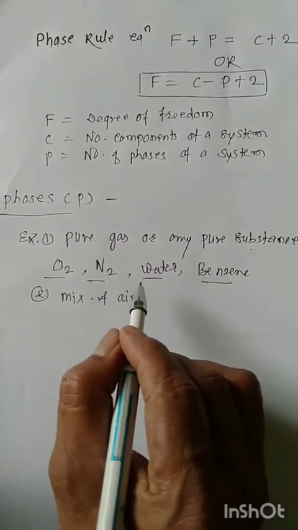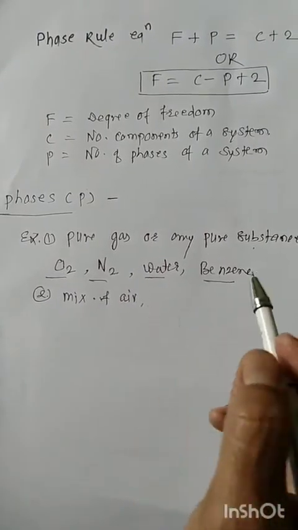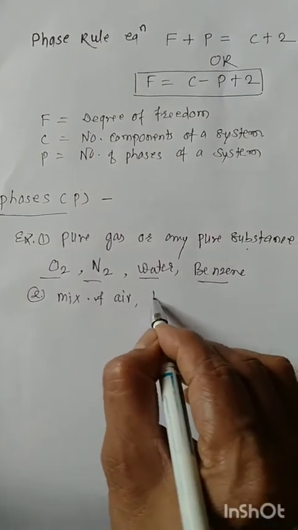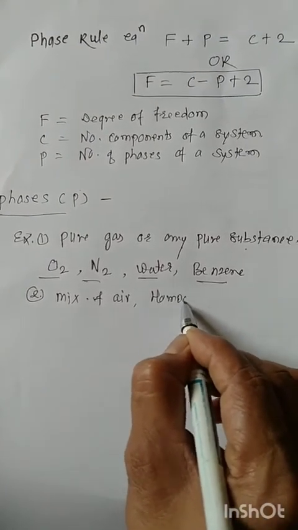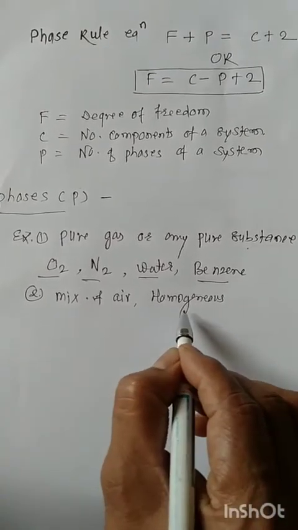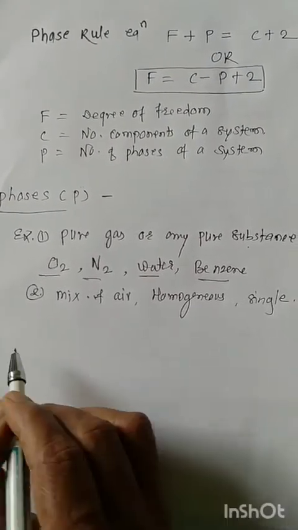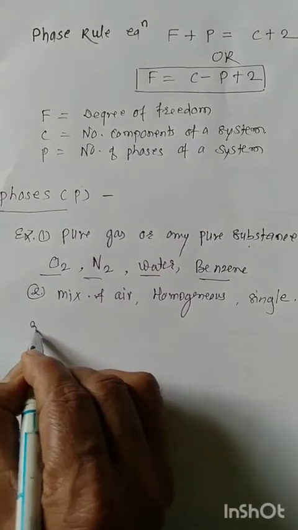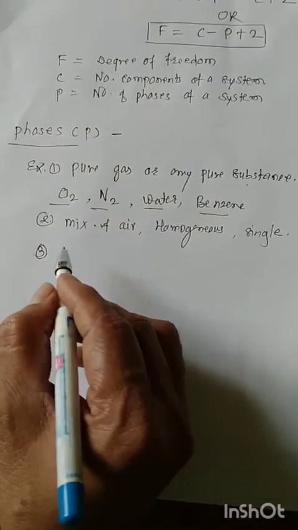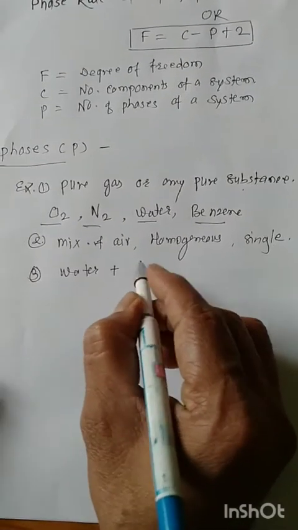Air consists of nitrogen gas, oxygen gas, carbon dioxide gas and argon gas. It is a mixture of gases, but that mixture is a homogeneous mixture. Hence a mixture of gases has a single phase. Then another example, the mixture of water plus ethyl alcohol.